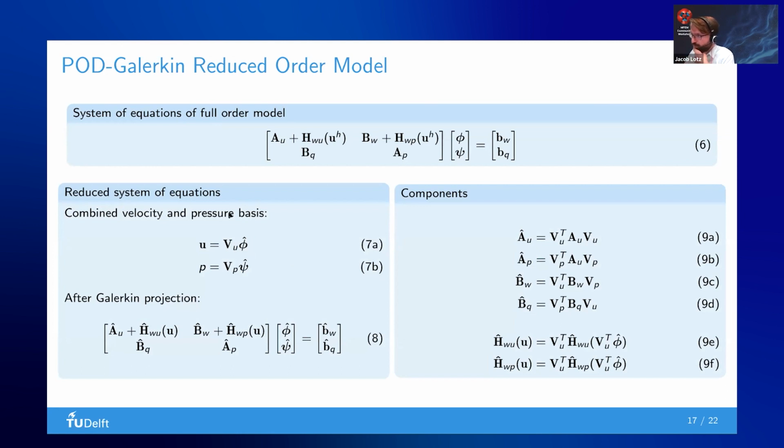We are going to approximate our solution with a velocity and a pressure basis. The idea is that the number of variables we have here is much, much smaller than in our original full order model. Currently I'm using models with 15 variables just to solve my full space-time problem.